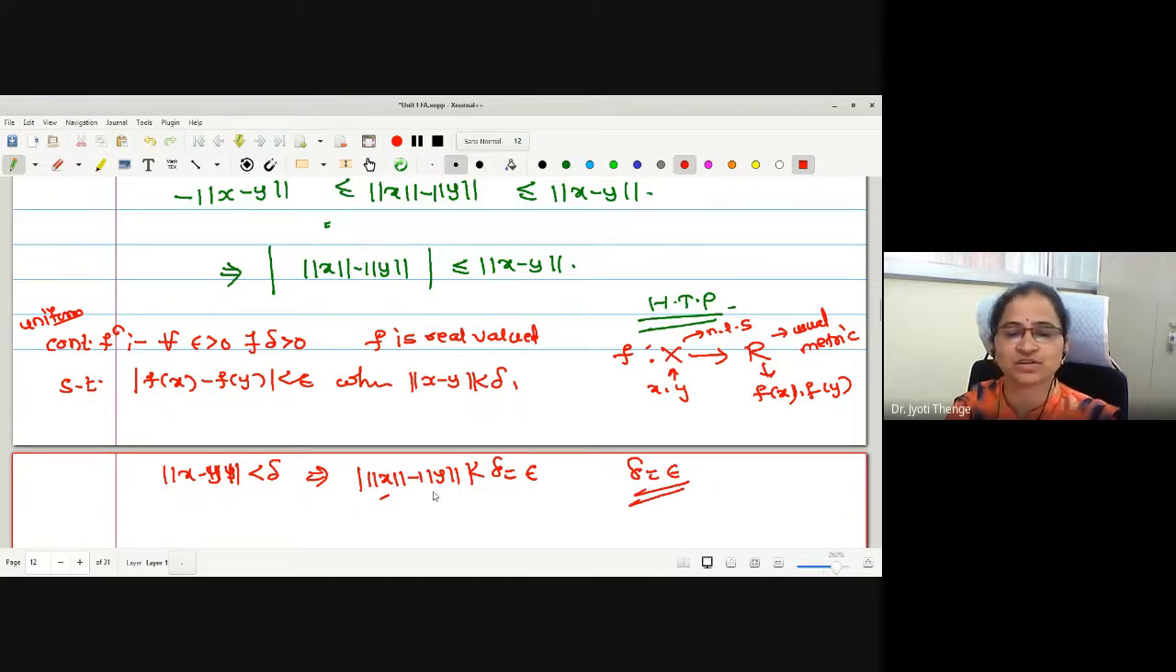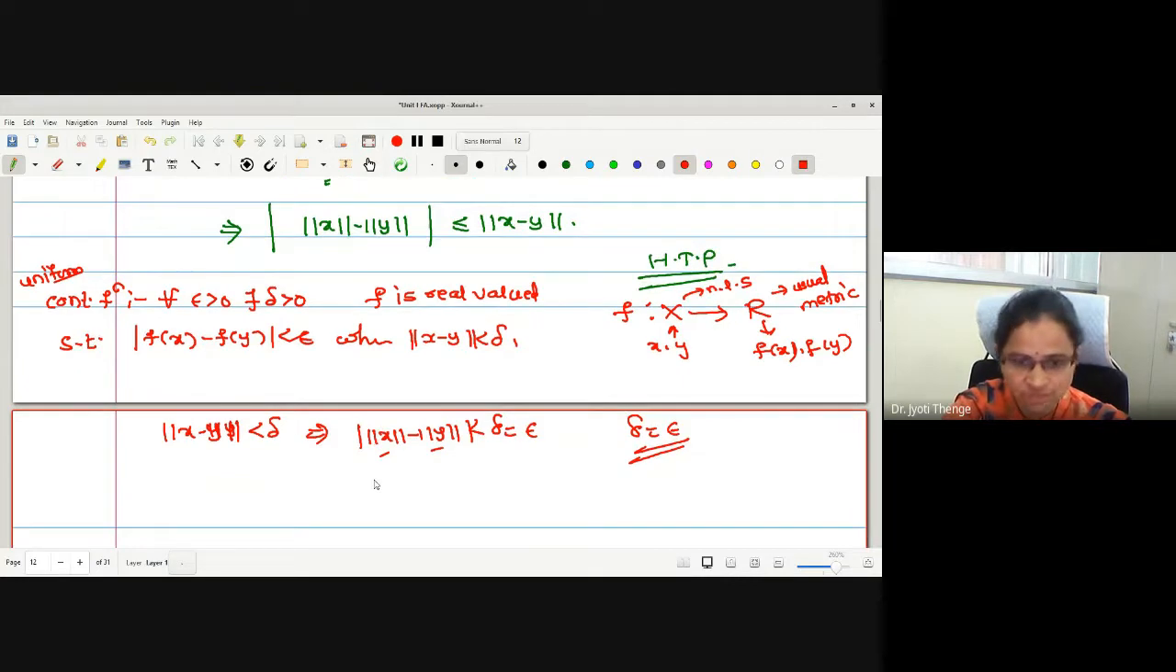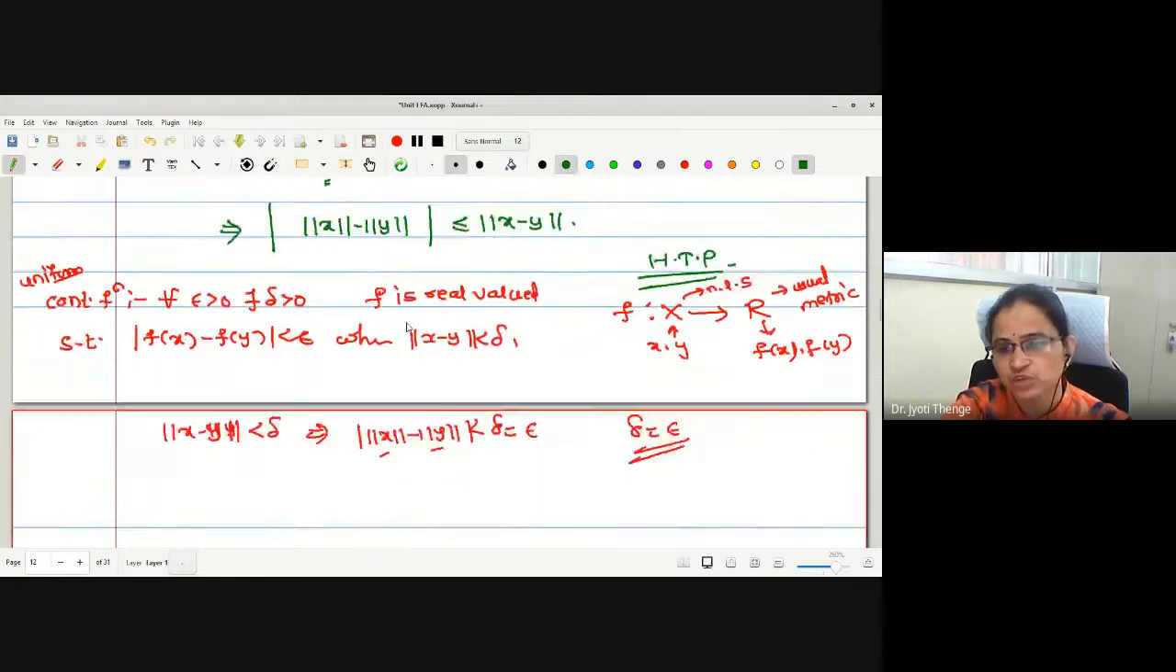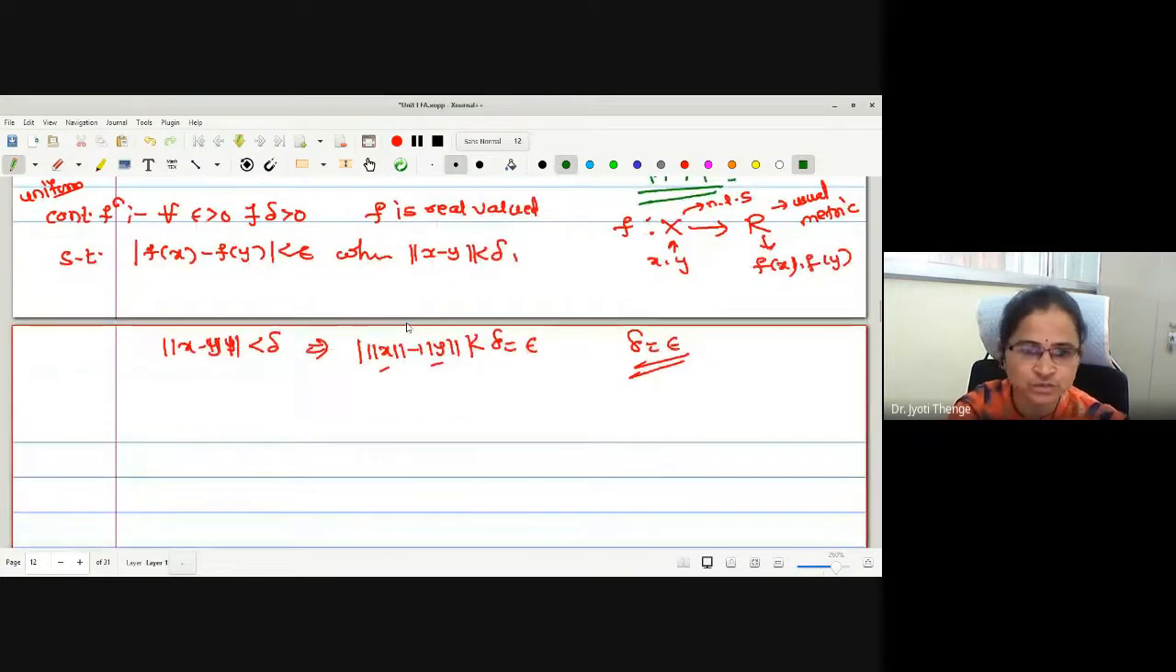This is the norm function. Norm of x − y less than delta will imply modulus of norm x − norm y less than epsilon. Hence, norm is a uniformly continuous function. From this result it is very clear that norm is uniformly continuous. If it is uniformly continuous, we may say it is continuous as well.